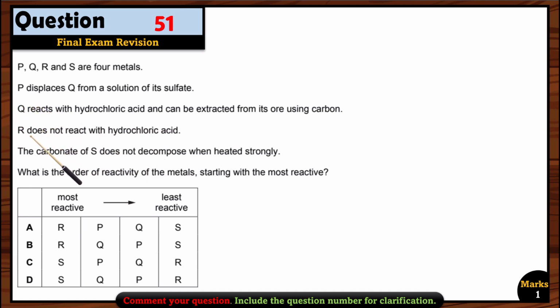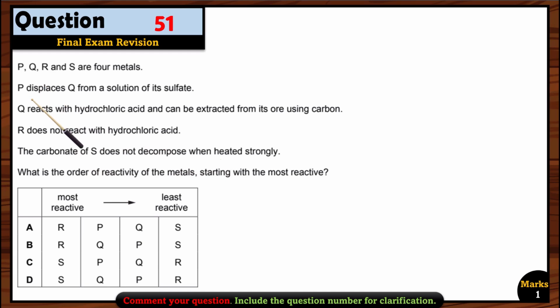Then we have Q, and then after Q we have R. So the carbonate of S does not decompose when heated strongly. Remember that the carbonates or the salts of the metals which are very strong in reactivity usually cannot be broken or decomposed by using heat. So it means S is a very strong metal. That's why its carbonate is also very strong and we cannot decompose it using heat.